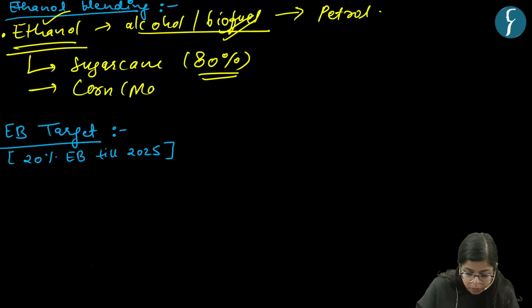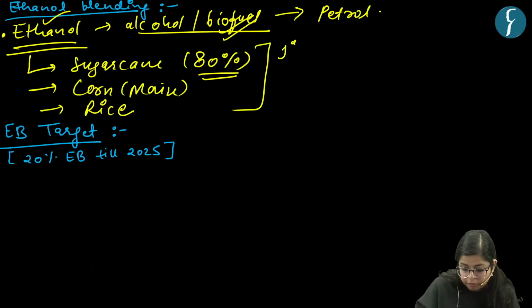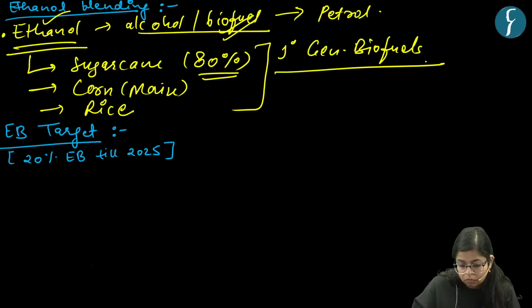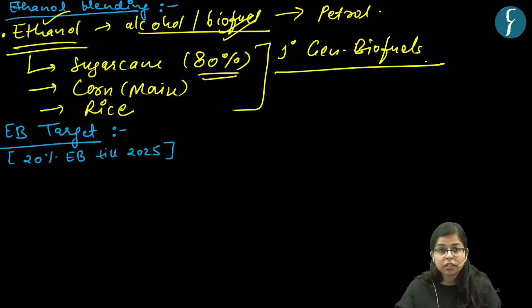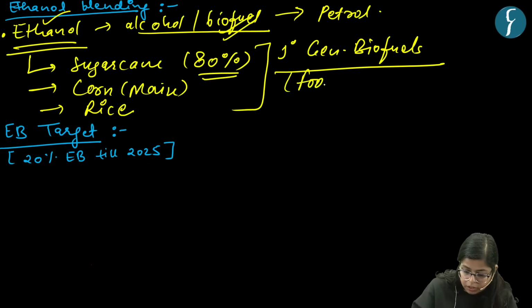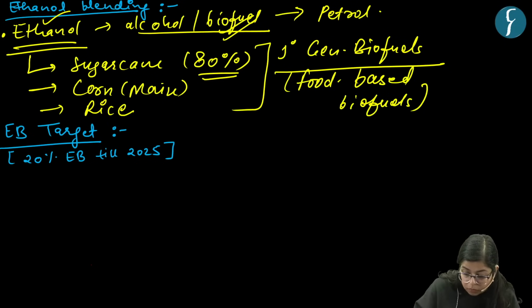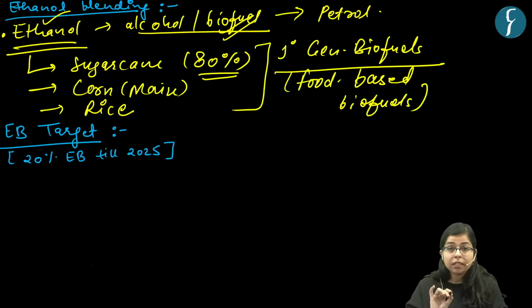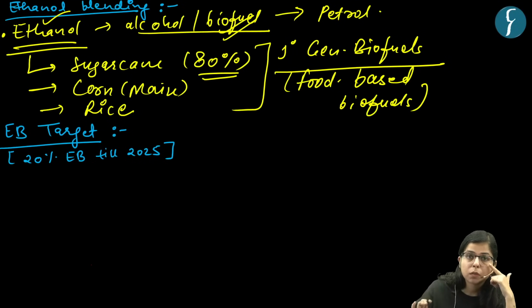Like corn or maize, like rice. So these are first generation biofuels. We will see more regarding this first generation. These are basically food based biofuels, right? So more than 95% of ethanol production in India presently is coming from food based biofuels in the country, and 80% from sugarcane. This is clear, right?